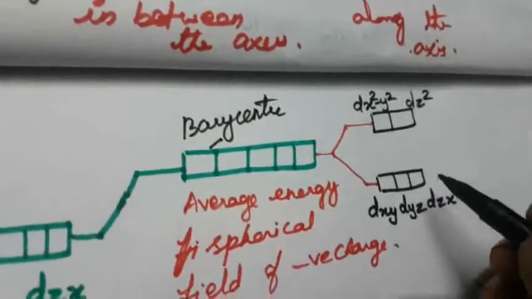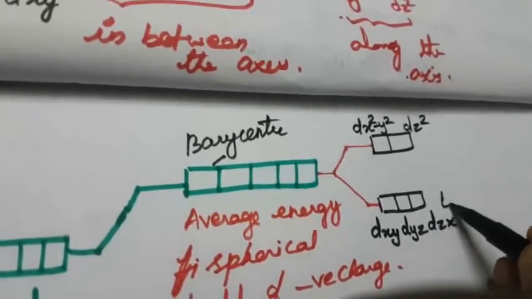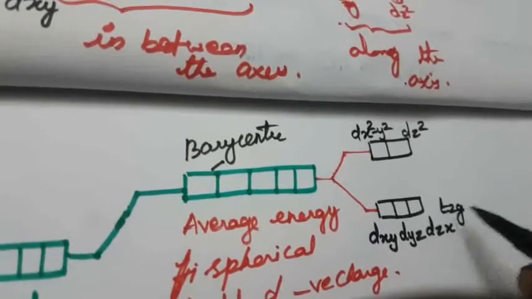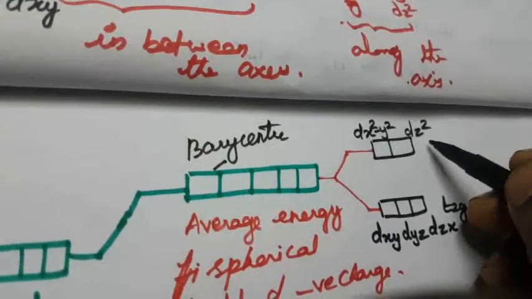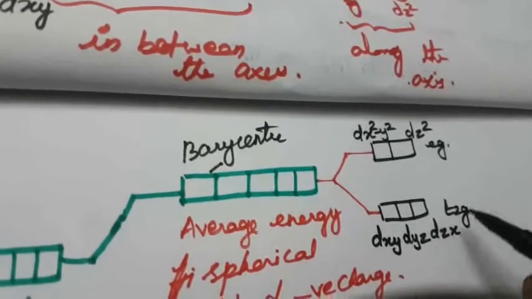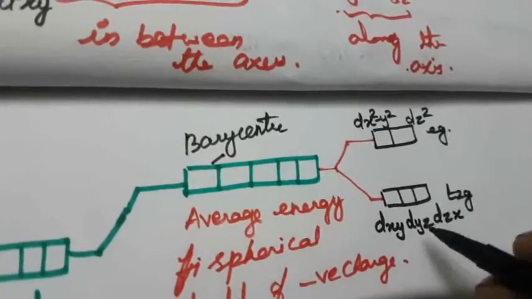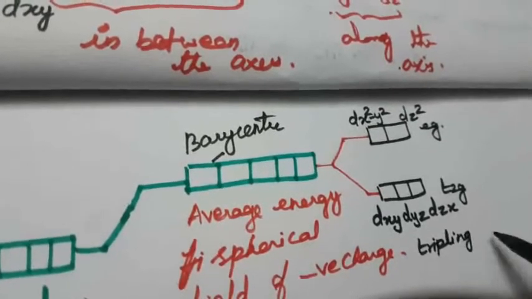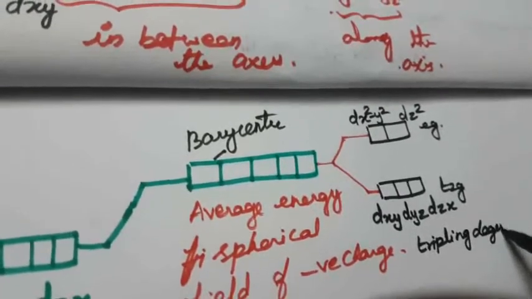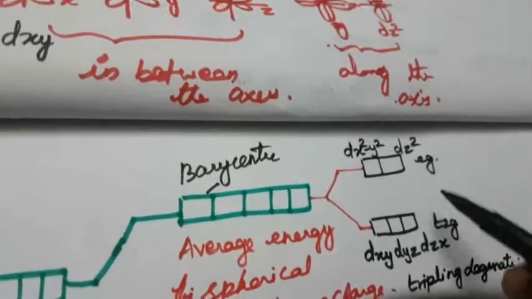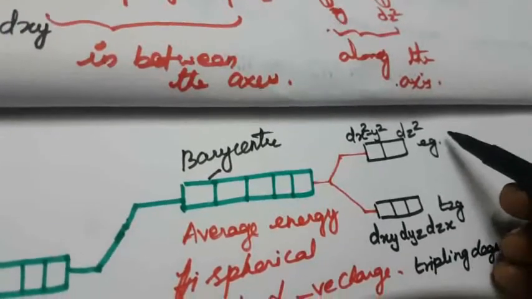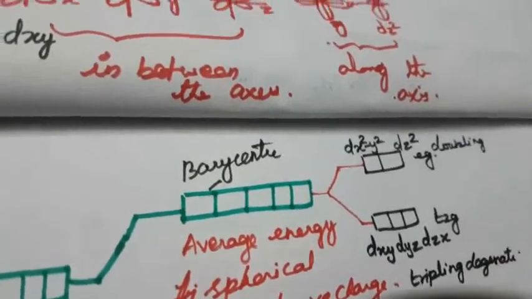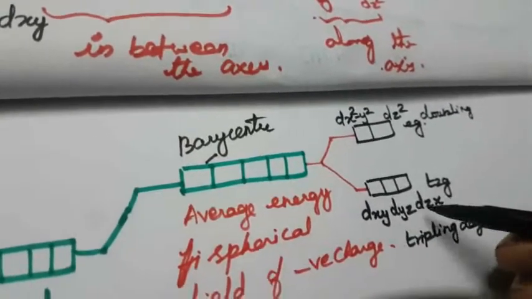So this is called T2g. The 3 orbitals in between the axes are called T2g. This is called Eg. What is T2g? It is the triply degenerate orbital. This is the doubly degenerate orbital, Eg. And this is triply degenerate.